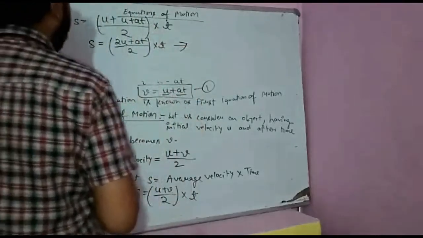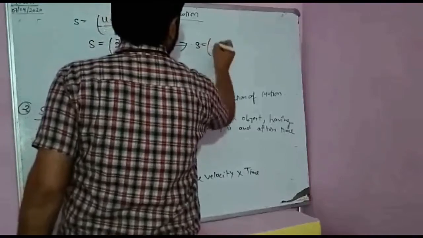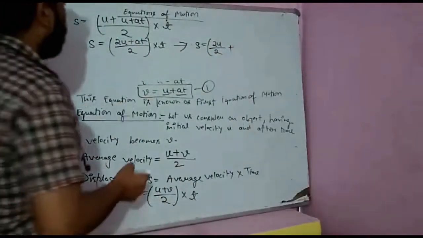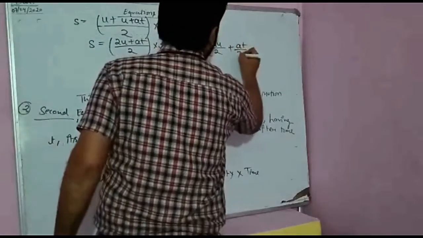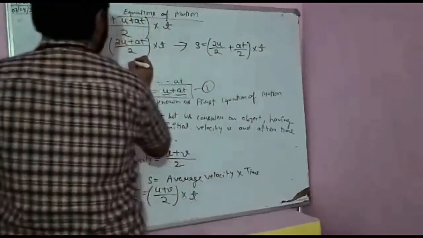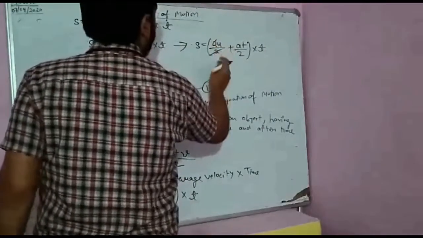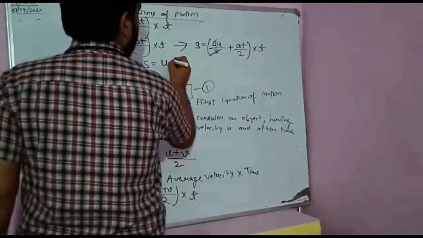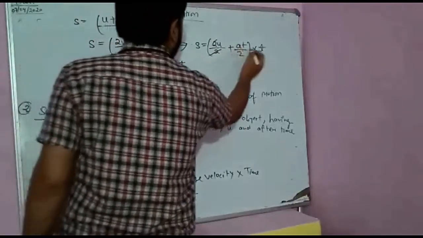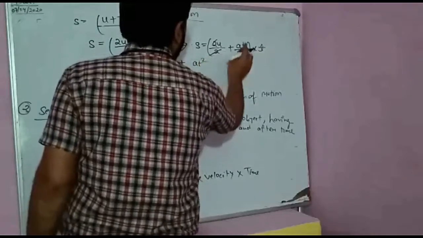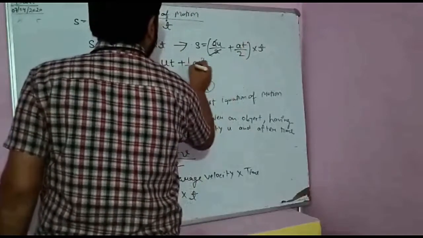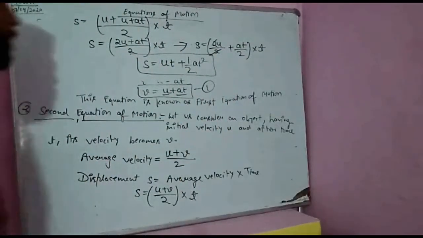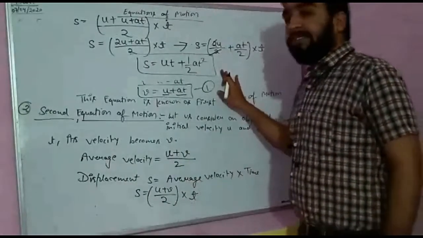Now let us solve this. Take the 2 in the denominator under both terms of the numerator. So 2u upon 2 plus at upon 2, into time t. So s is equal to, 2 and 2 get cancelled out. When this bracket is opened, t will be multiplied. So s is equal to ut plus at into t, at square. But don't forget there is the 1 by 2 also. So you will write s is equal to ut plus half at square. This is the second equation of motion.